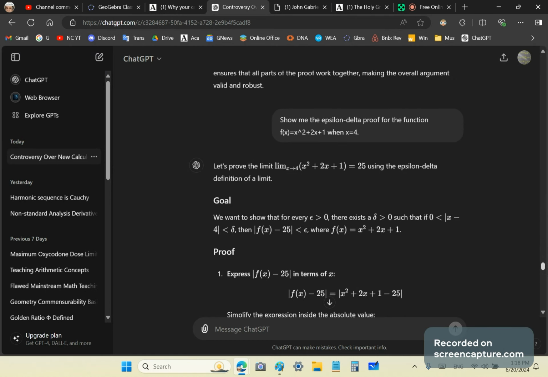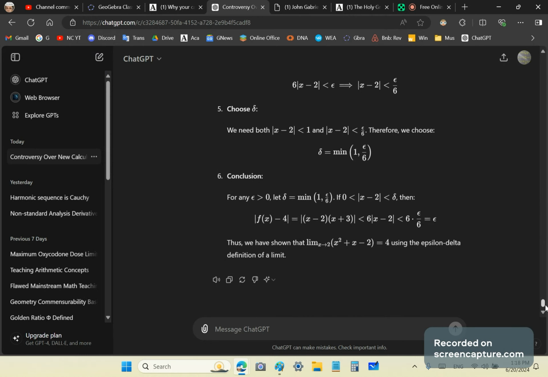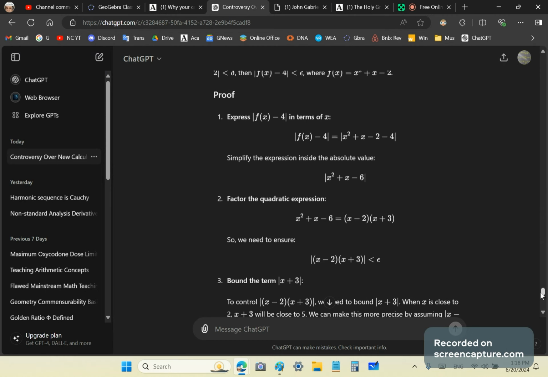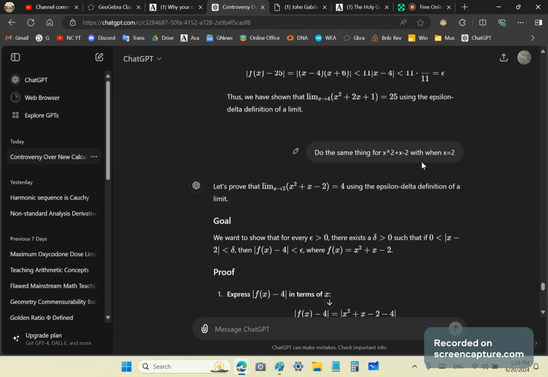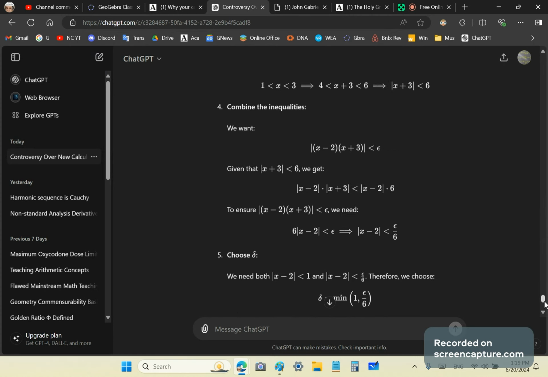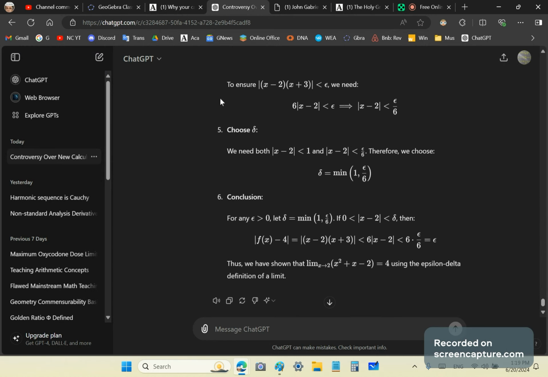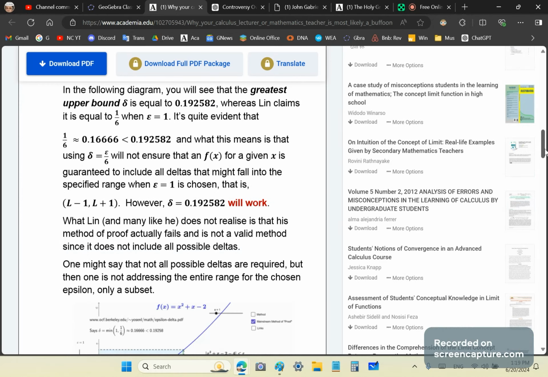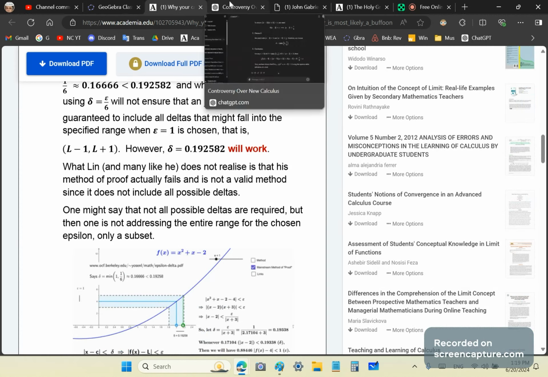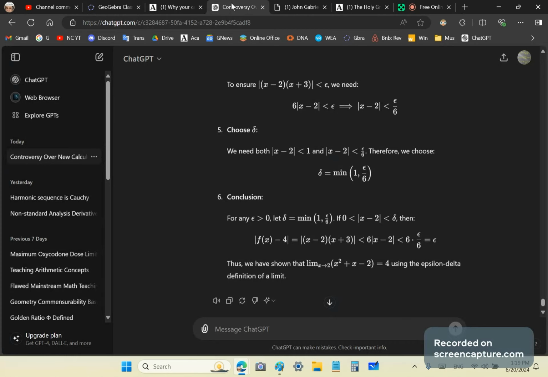Now I took Lynn's example and just wanted to verify that ChatGPT spits out the same as Lynn's. So I said, do the same thing for this function, x squared plus x minus 2, when x is equal to 2. It does all its little chugging along, brainless stuff, and it finds, as Lynn said, the minimum of 1 and epsilon over 6. So ChatGPT proves to us that you cannot do it without using the limit. Therefore, it's circular garbage. So you've never had a rigorous definition of limit.